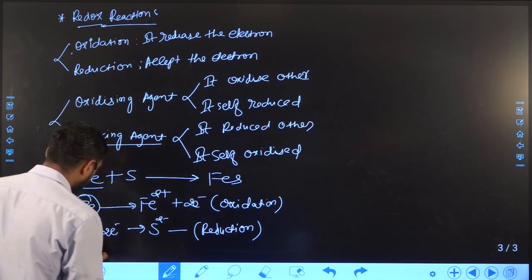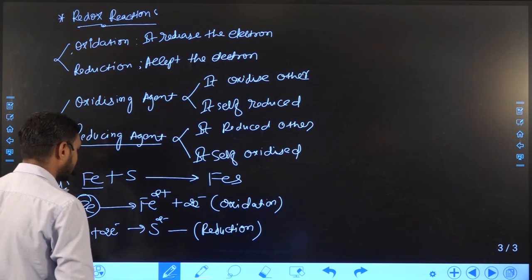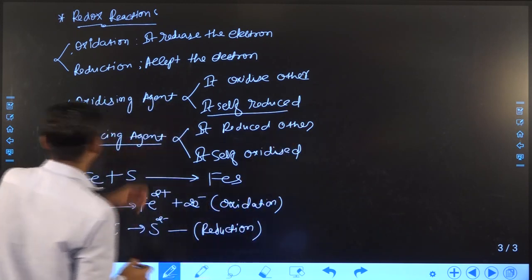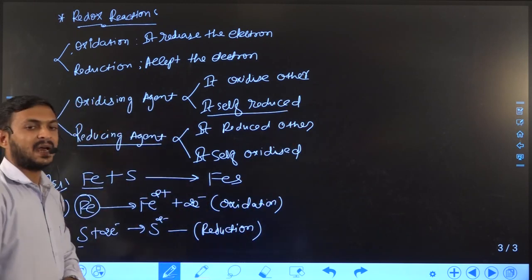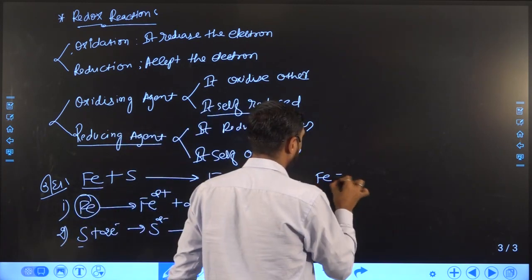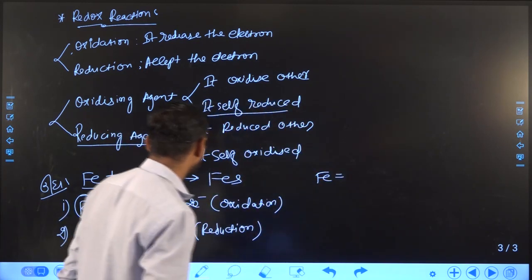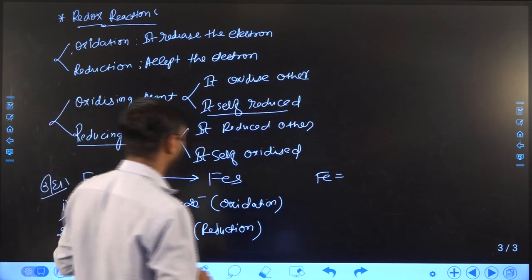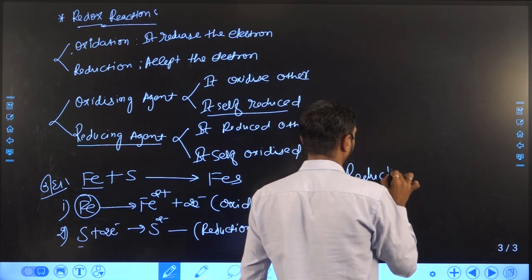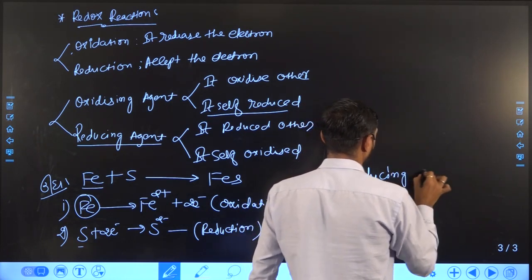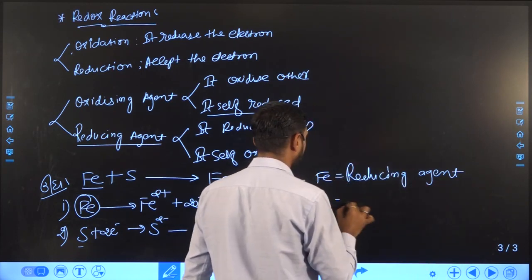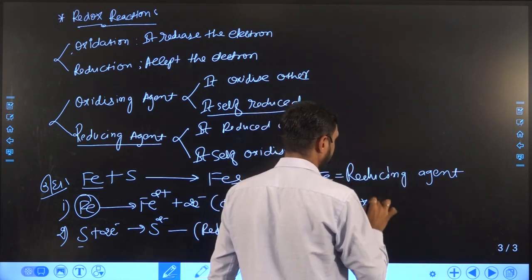So if the atom is reduced, itself reduced, then it behaves as oxidizing agent. So iron will behave as a reducing agent or reductant, and sulfur will behave as an oxidizing agent.